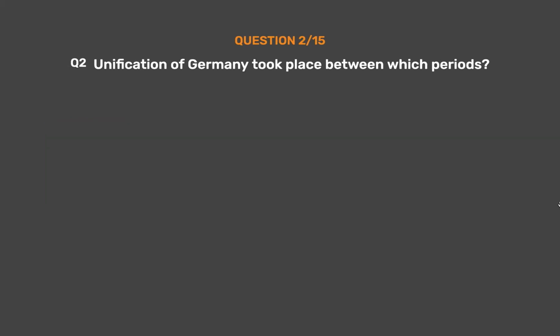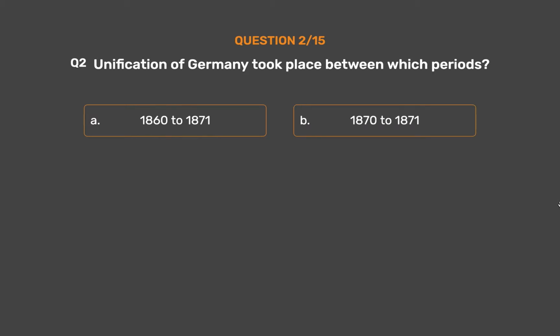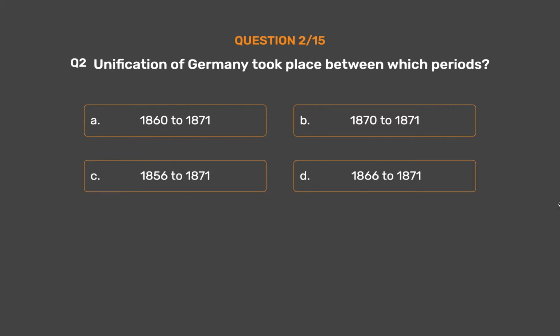Question number 2. Unification of Germany took place between which periods? Option A. 1860 to 1871. Option B. 1870 to 1871. Option C. 1856 to 1871. Option D. 1866 to 1871.